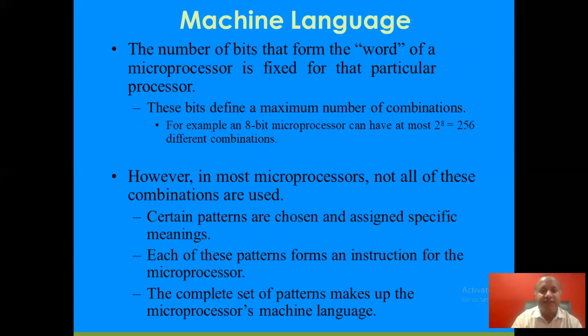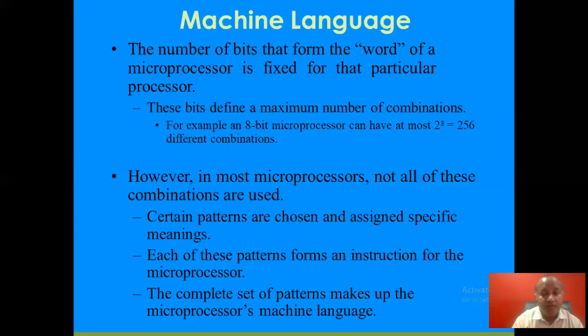Now, machine language. The number of bits that form the word of a microprocessor is fixed for that particular processor. These bits define a maximum number of combinations. For example, an 8-bit microprocessor can have at most 2 to the power 8. Here 2 is always the base of binary numbers and 8 is for the 8-bit microprocessor. So 2 to the power 8 is 256 different combinations.